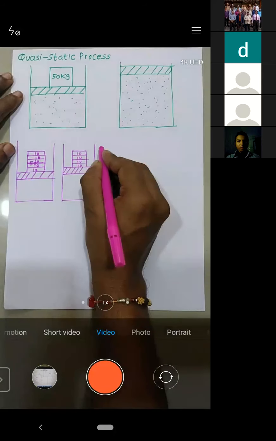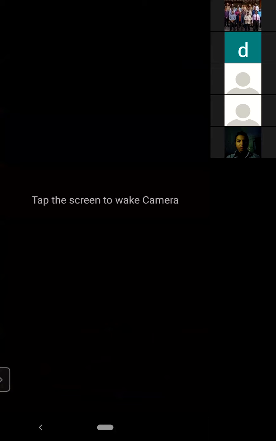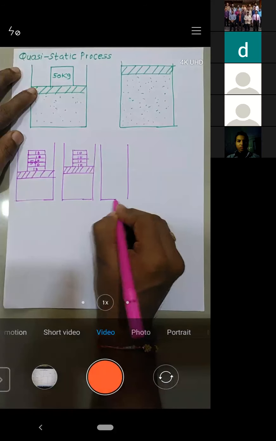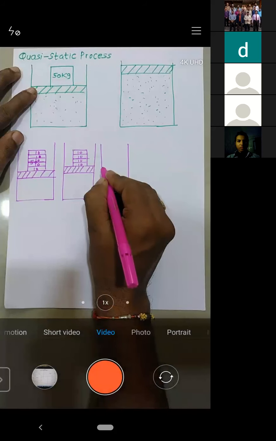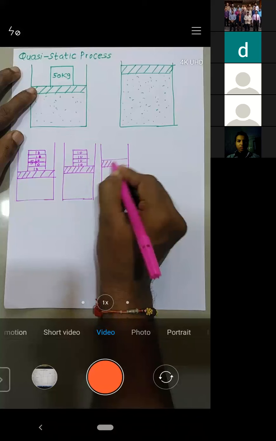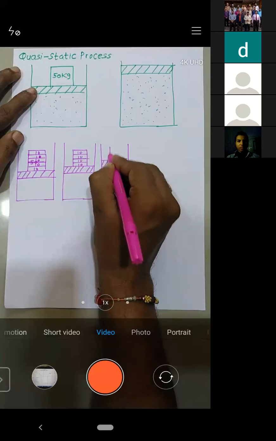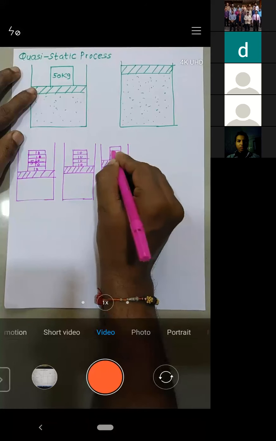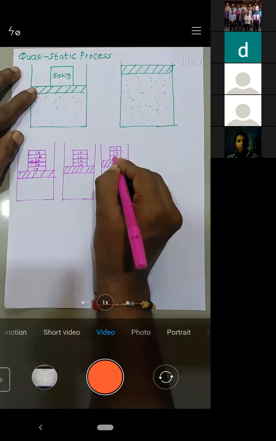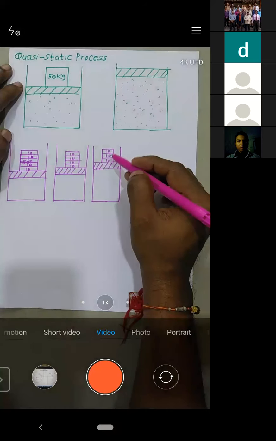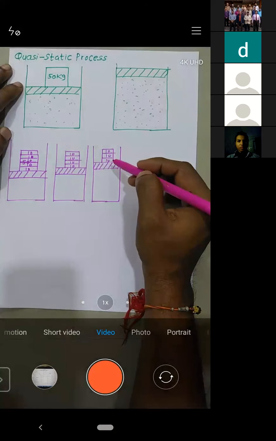So again I will remove 10 kg. Again, I will remove 10 kg. So the piston is going to move like this, right? But still there is 30 kg weight, that means still there are 3 strips of 10 kg.